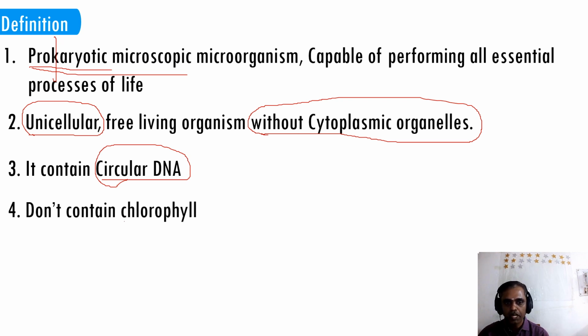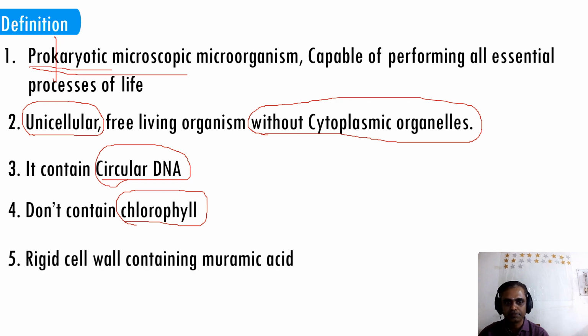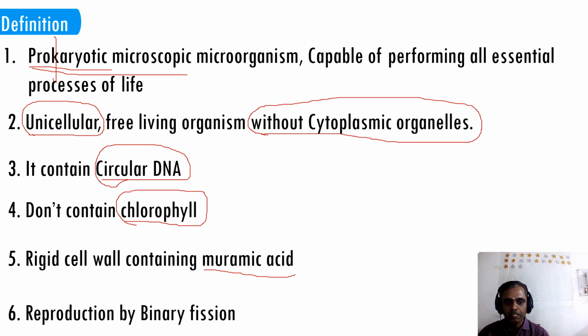and they don't contain chlorophyll. Plants contain chlorophyll, and that is the reason all the plants look green. But bacteria do not have chlorophyll, so that is the reason bacteria are colorless. Rigid cell wall containing muramic acid. This is very important for MCQs. And reproduction is by binary fission. So this is the 6th point. If any microorganism can fulfill these 6 points, we call it bacteria. So this is the definition of bacteria.